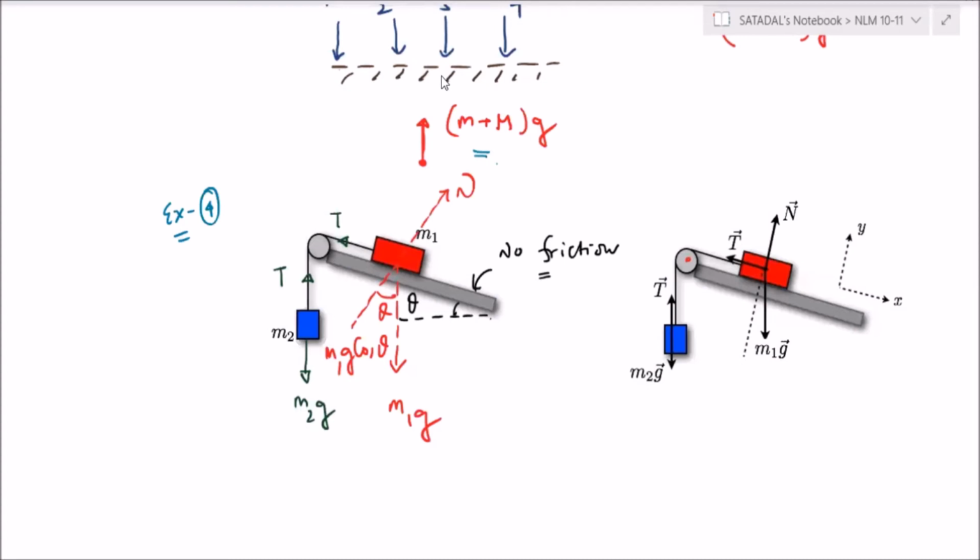Chalo, we have learned one more lesson here. What is the difference between these two diagrams you are observing? Anyone? Can you tell me? What is the basic difference between these two diagrams? So there is another force, no? This is M1g sine theta. Anyway, look at these two diagrams very carefully and tell me what is the basic difference? Sir, we have tilted the Cartesian plane. No, anything else?